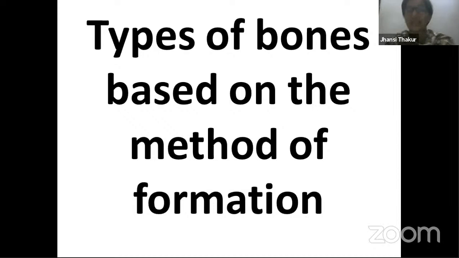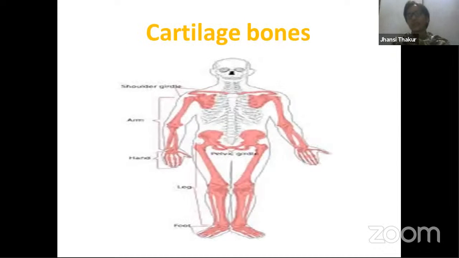Okay, next, types of bones based on the method of formation. Which part actually becomes ossified, or gets ossified and becomes hard to become a bone? Let's see that. Based on that, we divide it into 4 important categories. And the first one is cartilage bones.